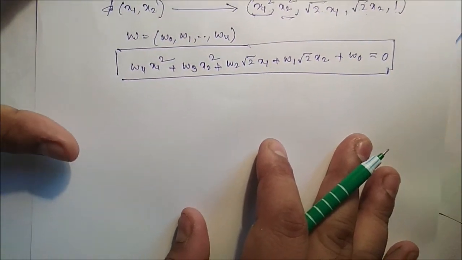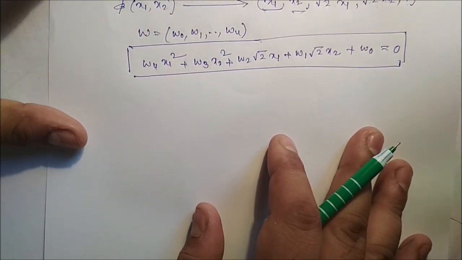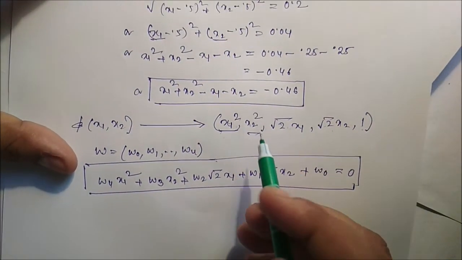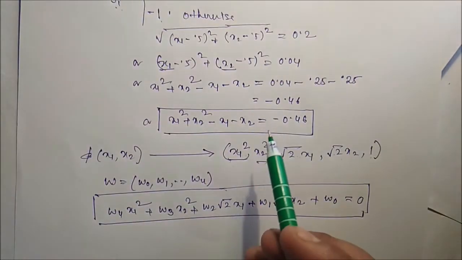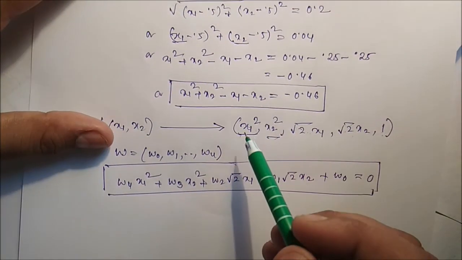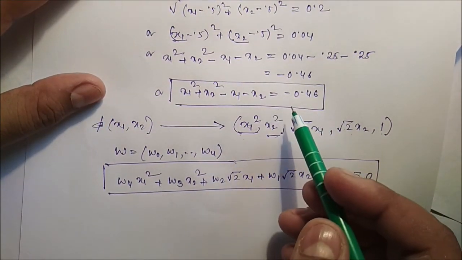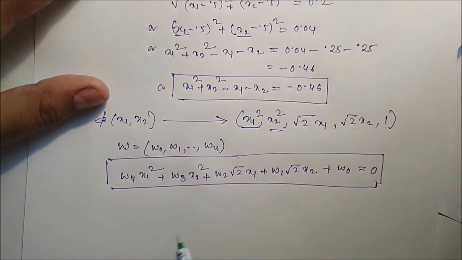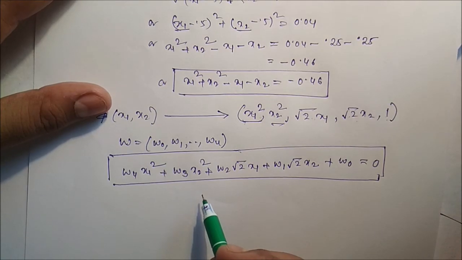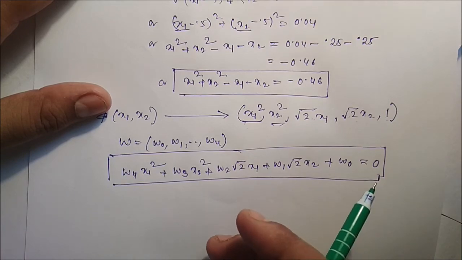But a few limitations are there. The first limitation is that for high dimensional data, this approach may not be correct. Here it is two dimensional data, so we may use a square. But if it is 10 dimensional or 100 dimensional data, it's very difficult to identify. Second, it is not clear what type of mapping function should be used to ensure that a linear decision boundary can be constructed in the transformed space.